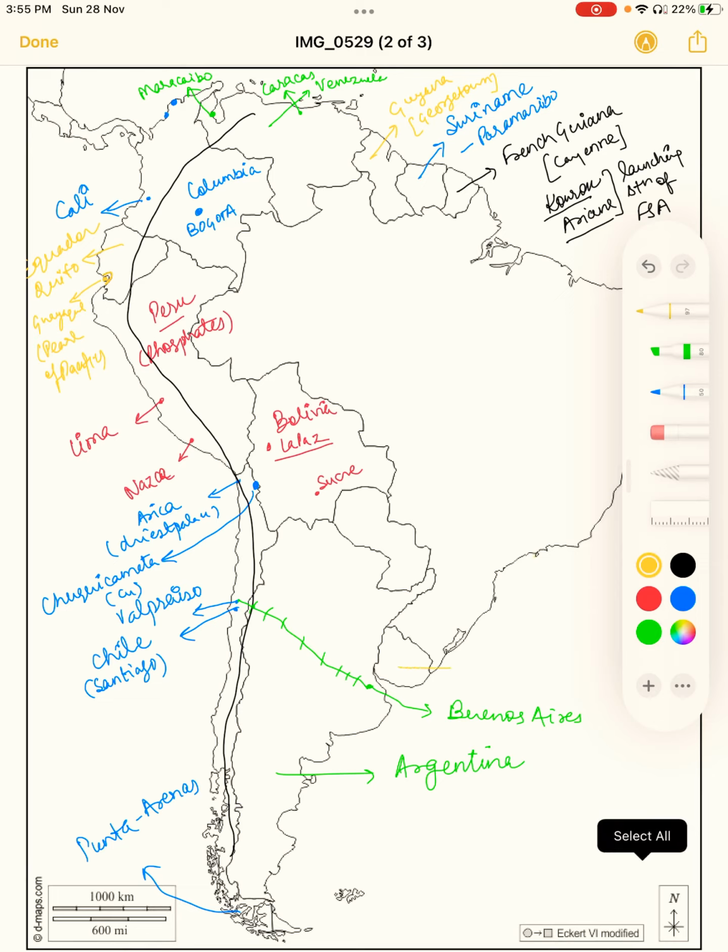The next country we are going to see is Uruguay. Uruguay's capital is Montevideo. Montevideo is the same place where the first Football World Cup in 1929 was held. The next country, and the second landlocked country, is Paraguay. Paraguay's capital is Asuncion.